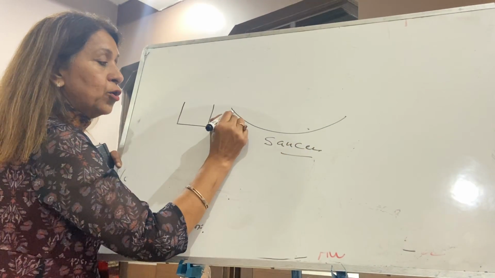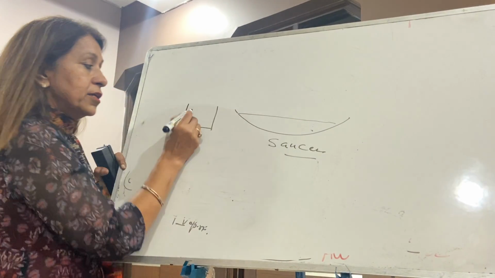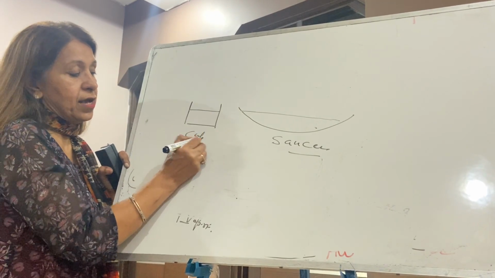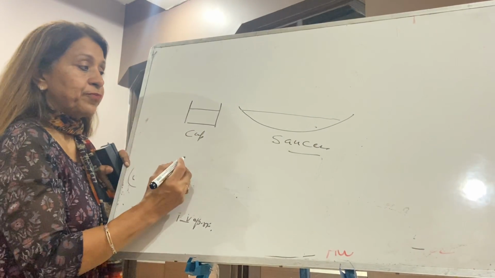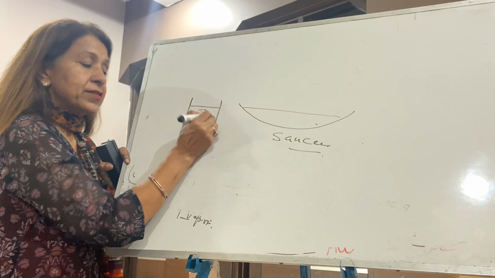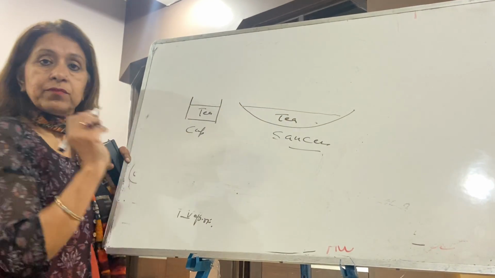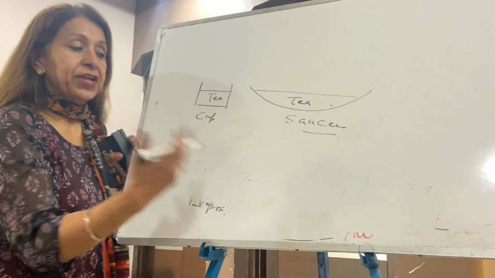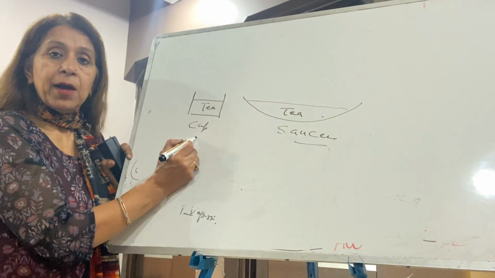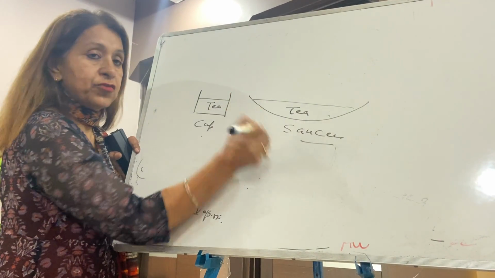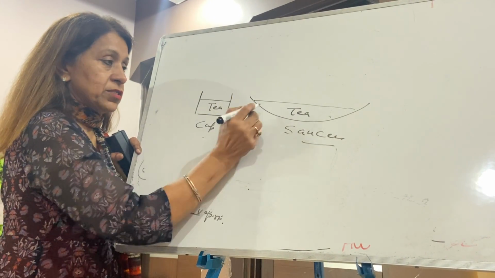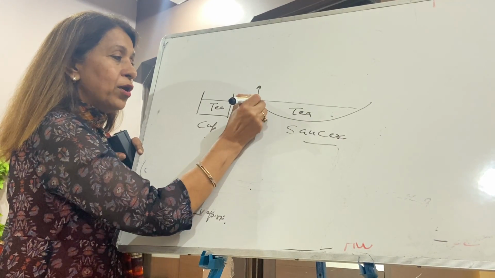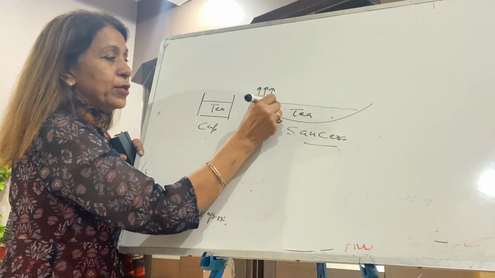S-A-U-C-E-R. It has a lot of surface area. A cup, a glass, has less surface area. So this is your tea, right? When you are in a hurry, you had better take your tea from the saucer, not from the cup. Why? Because the saucer has more area, so more particles escape into vapor.